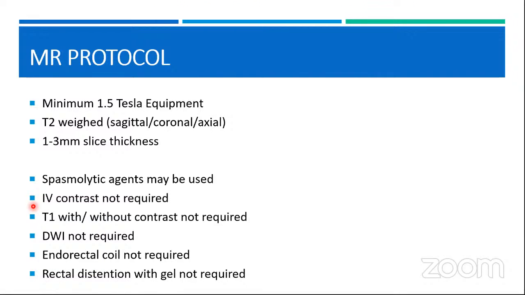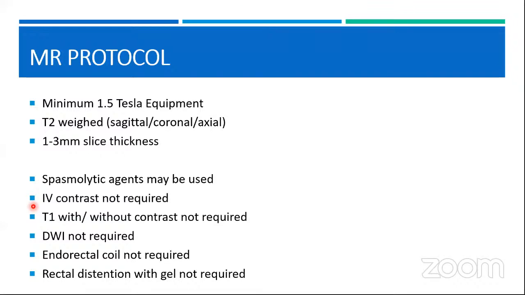So the equipment should be minimal a 1.5 Tesla. If it is a 3 Tesla equipment, even better. And what we require is simple T2-weighted images in the sagittal, coronal, and axial sections. We do not require contrast. We do not require the T1-weighted images. We do not require the functional images.